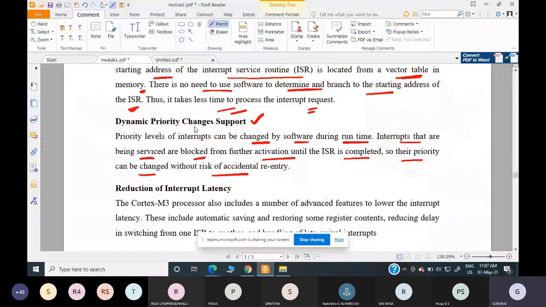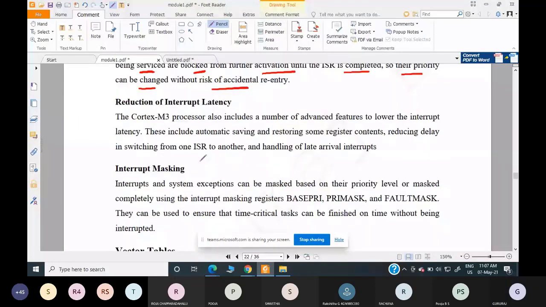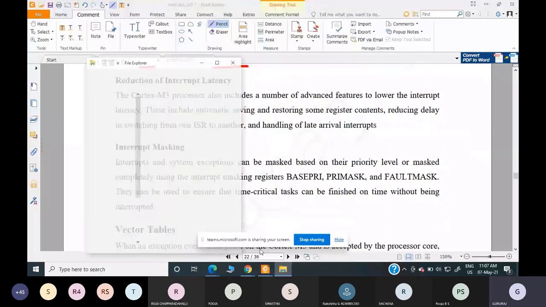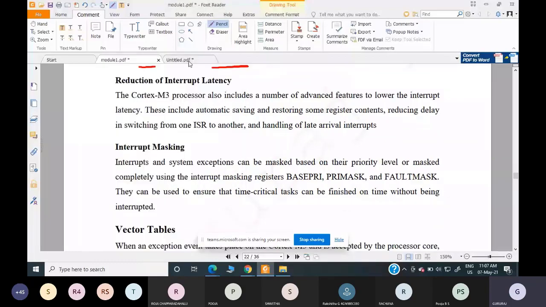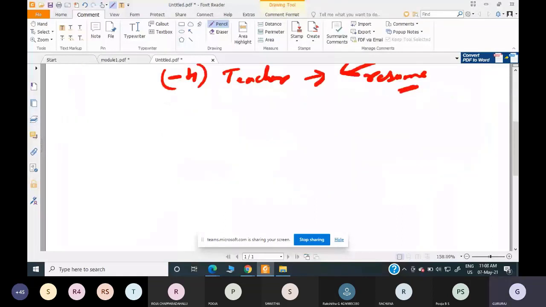Next is reduction of interrupt latency. As I told, what do you mean by latency? Latency is the time taken to start processing a request. That's all. So, example: let's say some interrupt has taken place, NMI, at time 2 seconds. So the request is submitted at 2 seconds.